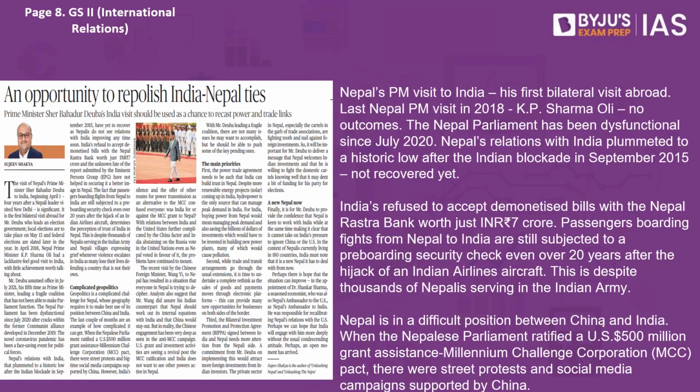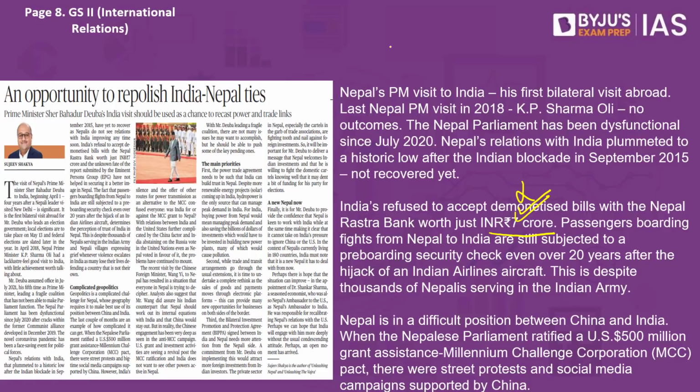There were also some small incidents that added fuel to this fire. For example, after India demonetized its higher notes, that is 500 and 1000 rupee notes, the Nepal Rastra Bank had asked the Indian government to replace 7 crore worth of old notes, which the Indian government refused because that was past the deadline and we did not want this provision to be misused. Nepal did not take it well.